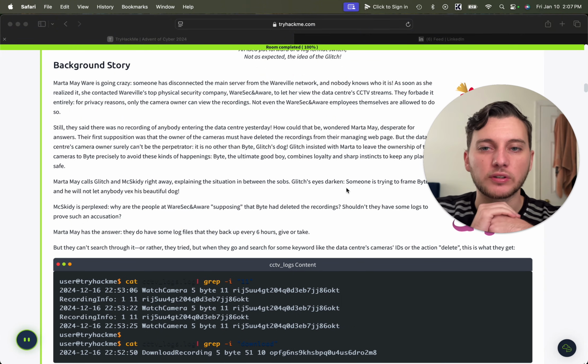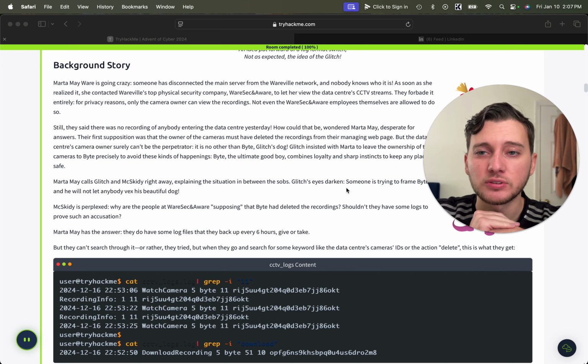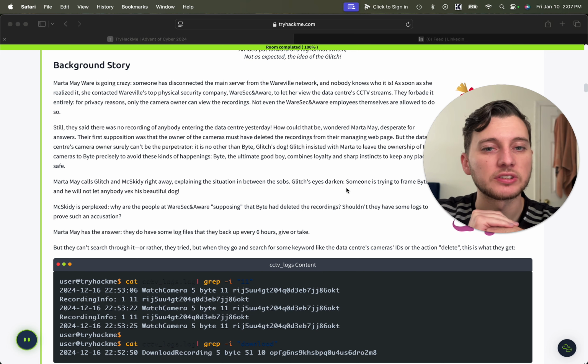Martha Mayware is going crazy. Someone has disconnected the main server from the Wareville network, and nobody knows who it was. As soon as she realized it, she contacted Wareville's top physical security company, WareSec and Aware, to let her view the data center's CCTV streams. They forbade it entirely for privacy reasons. Only the camera owner can view the recordings. Not even the Wareville Sec and Aware employees themselves are allowed to do so. Still, they said there was no recording of anybody entering the data center yesterday. How could that be?